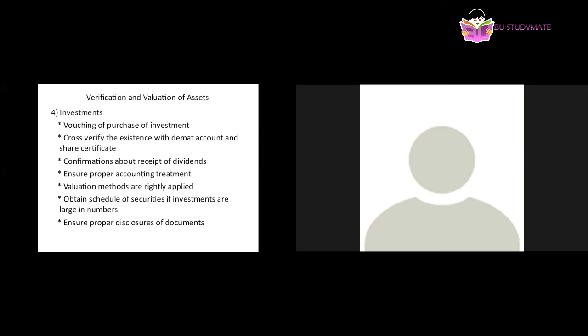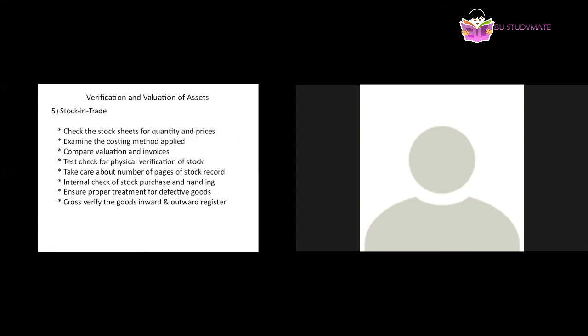And at last we have stock in trade. Stock in trade means the actual inventory, the actual stock that is meant for the purpose of sale. It is called stock in trade.